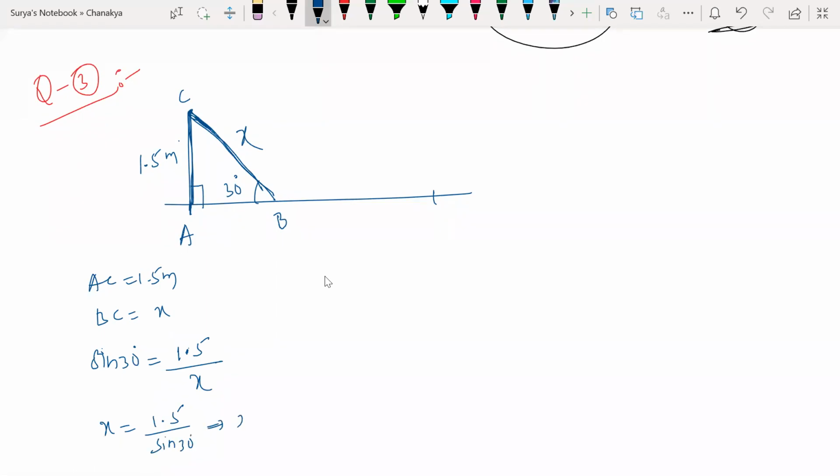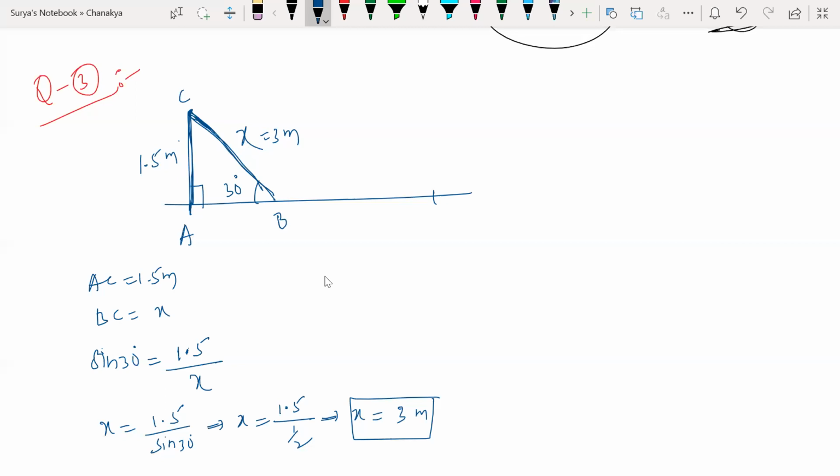Any doubts? X is equal to what? 2 into 1.5, so 3 meters. Understand? So x is equal to 3 meters, I got. That is correct. Any doubts here? 3 meters I got. The slide for the below 5 years children, the length of the slide is how much? 3 meters.